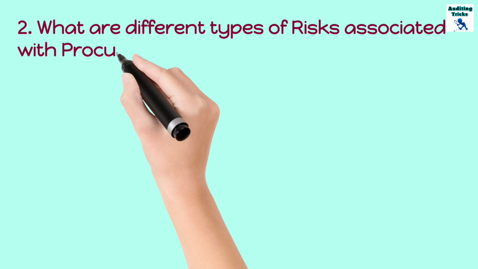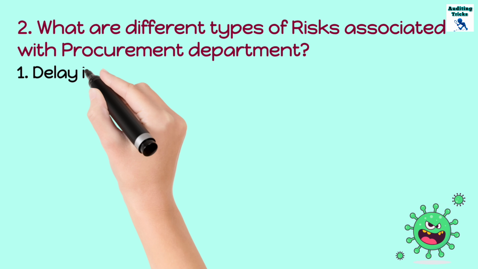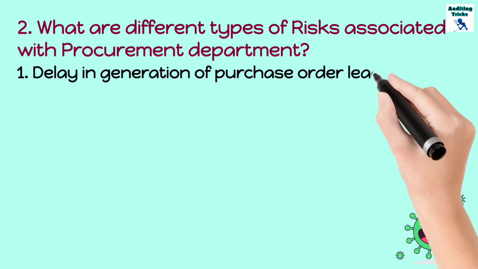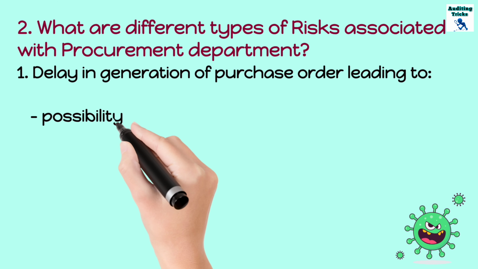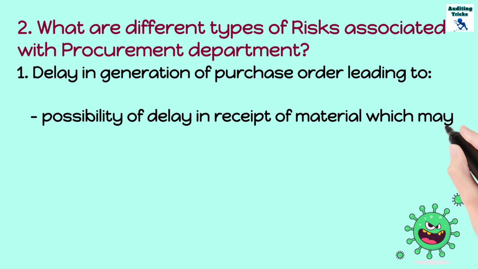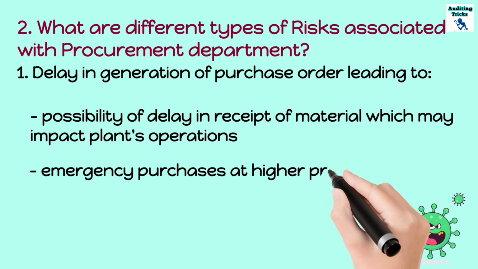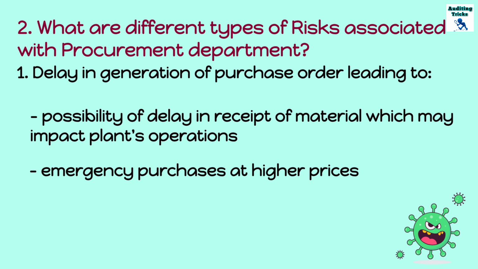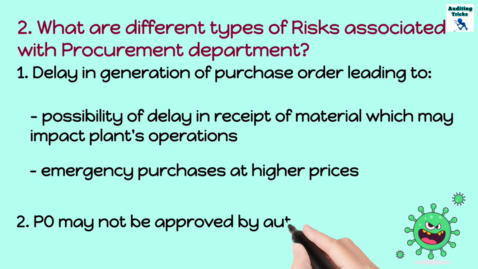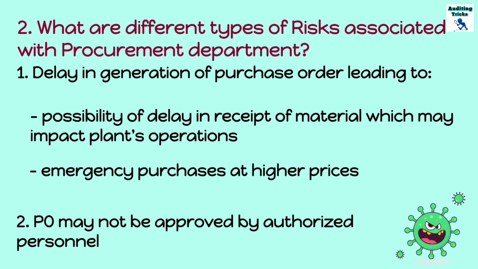Now let's see what are the different types of risk associated with the procurement department. First one is delay in generation of purchase order, which could lead to possibility of delay in receipt of material, which may impact the plant operations, or emergency purchase at higher prices. Second is PO may not be approved by the authorized personnel.